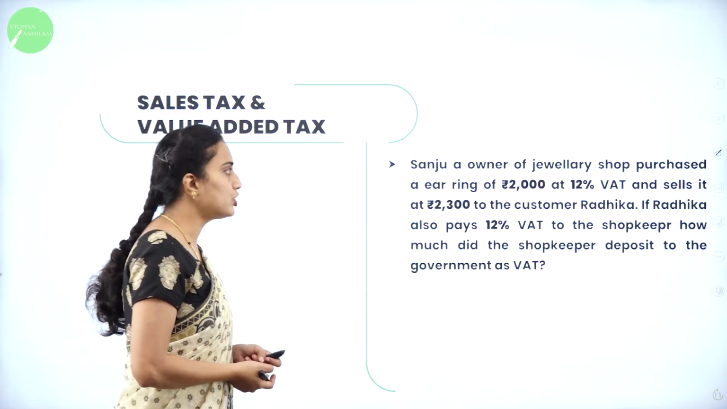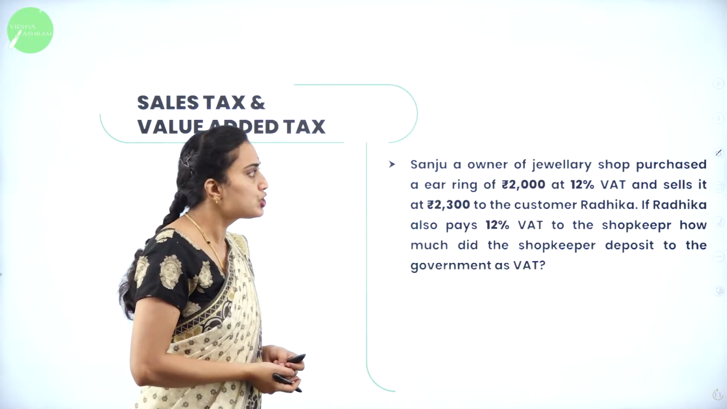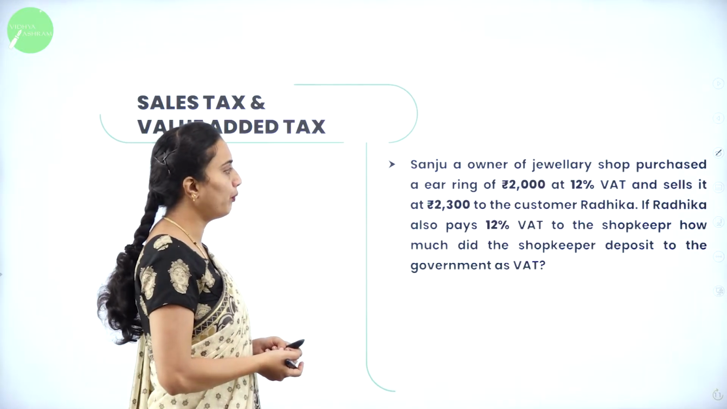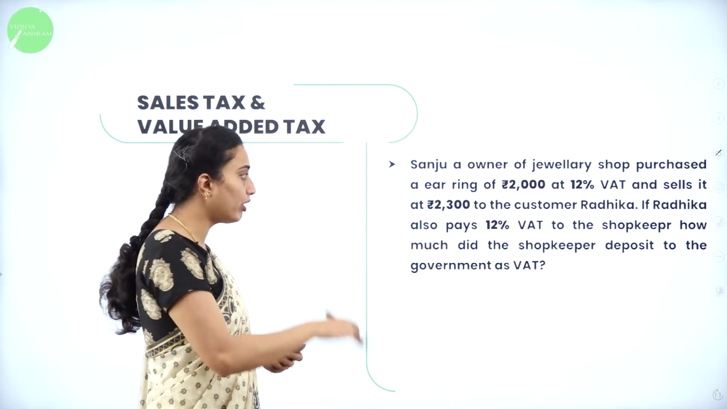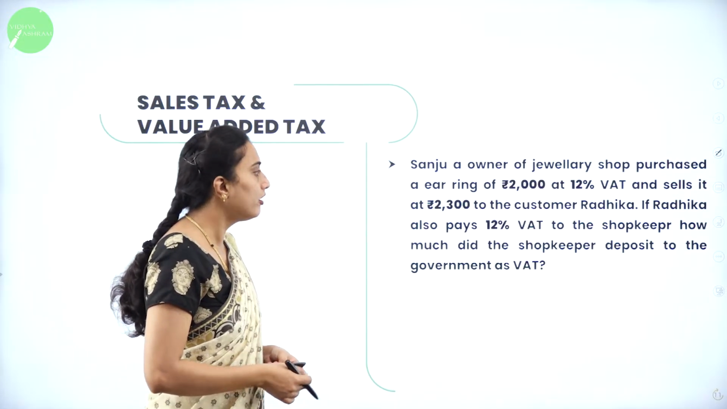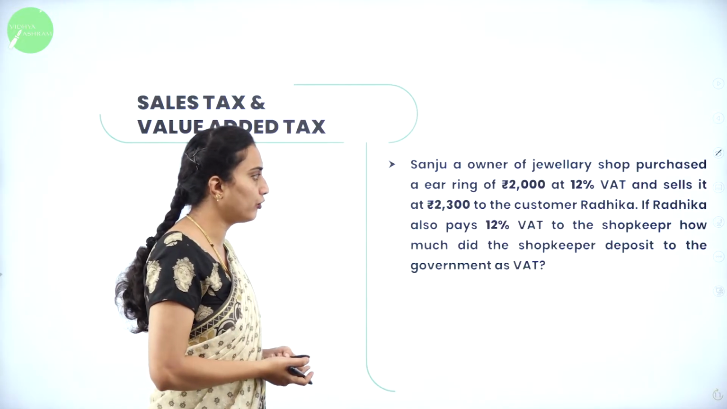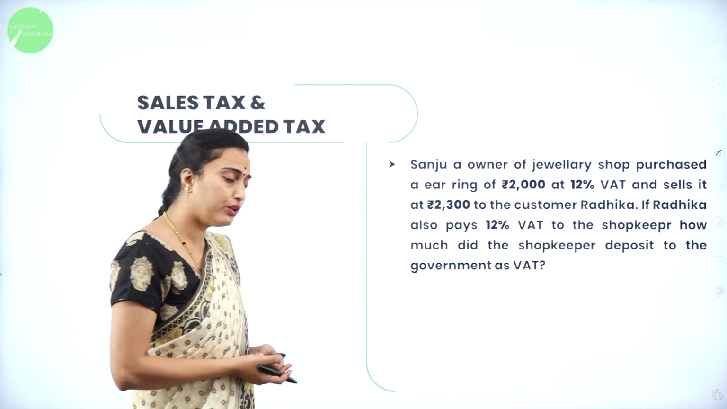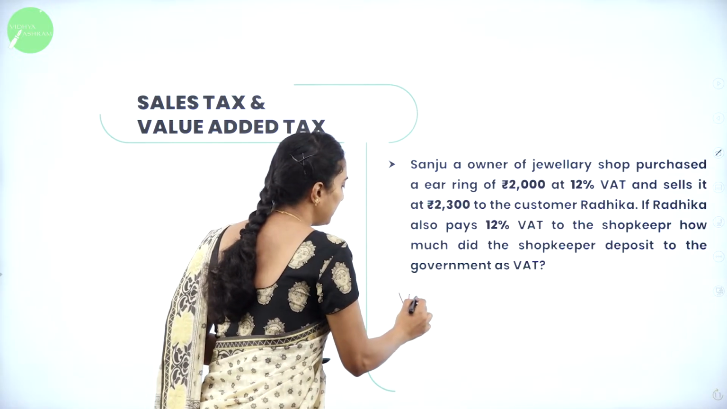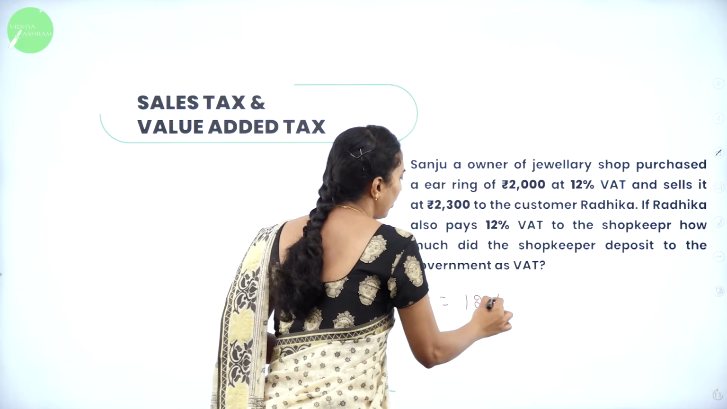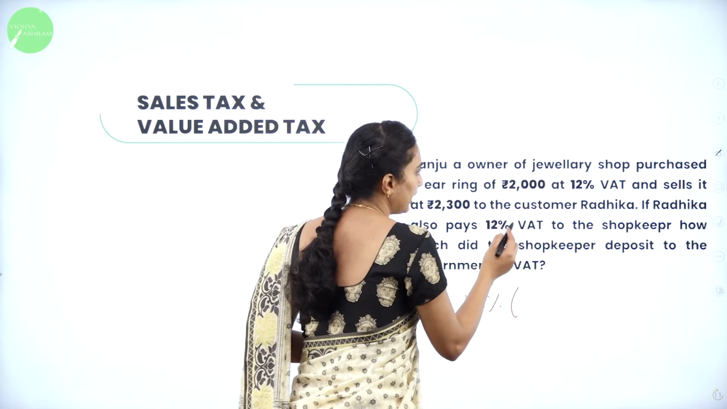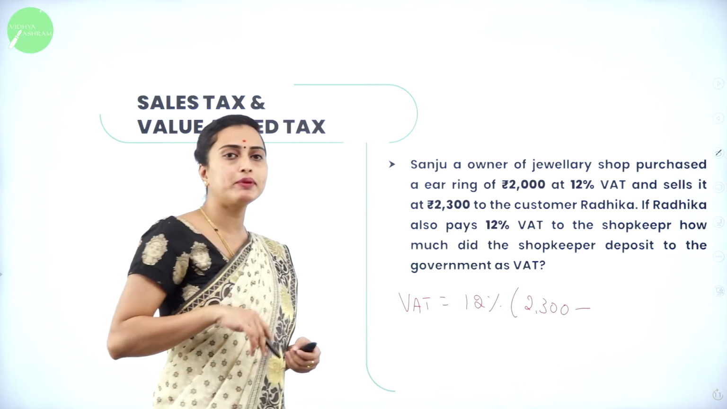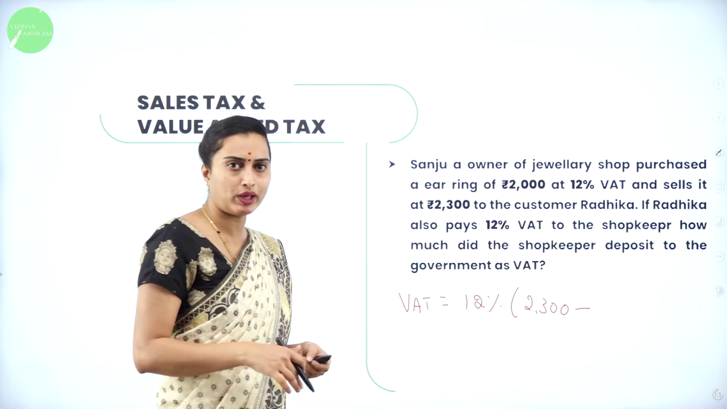What they've asked: Sanju, an owner of a jewelry shop, purchased an earring of rupees 2,000 at 12% VAT and sells it for rupees 2,300 to the customer Radhika. If Radhika also pays 12% VAT to the shopkeeper, how much did the shopkeeper deposit to the government as VAT? Now how we are going to calculate that is, VAT will be equal to 12% of SP minus CP. What is SP? Selling price was 2,300, because the same VAT they are going to pay, that is 12%, by the customer also and the shopkeeper also.